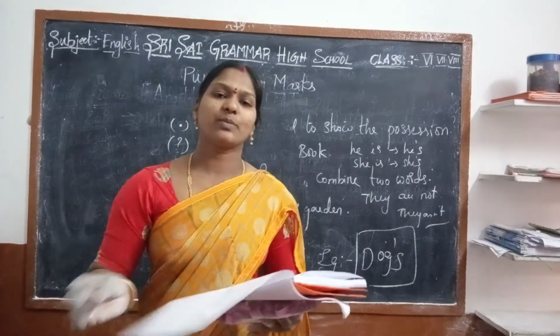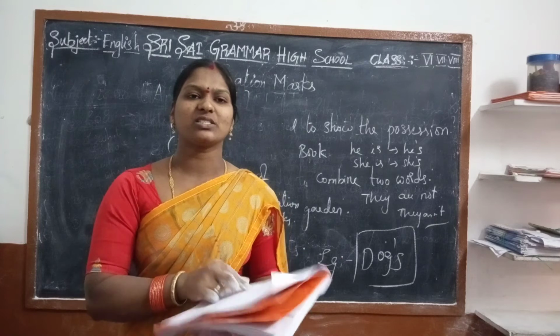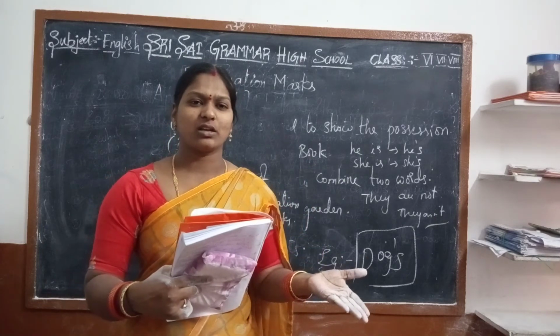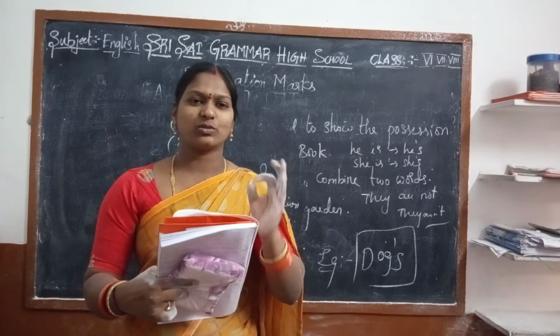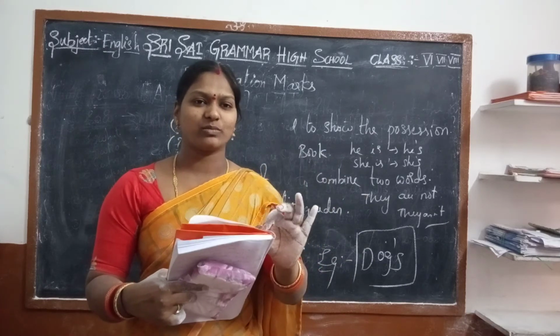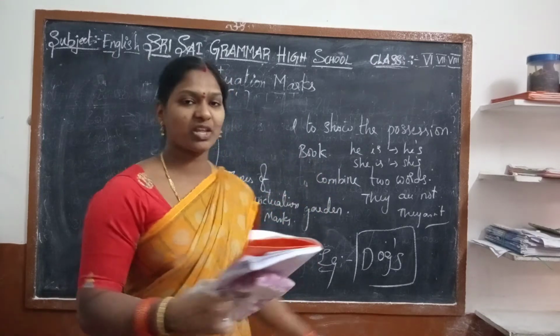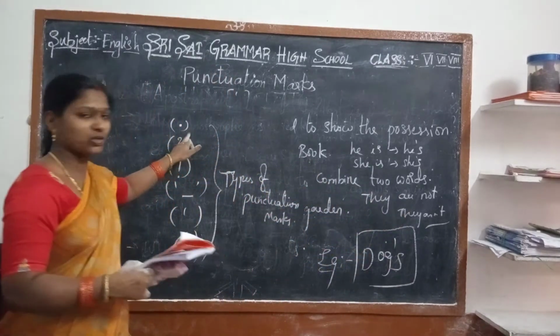Yes, where the period means we will be ending. The sentence will be ended with the full stop, which means we are going to complete the sentence. My name is so and so. So we are ending with our name, so we have to end with the full stop. That is the full stop, the dot symbol.